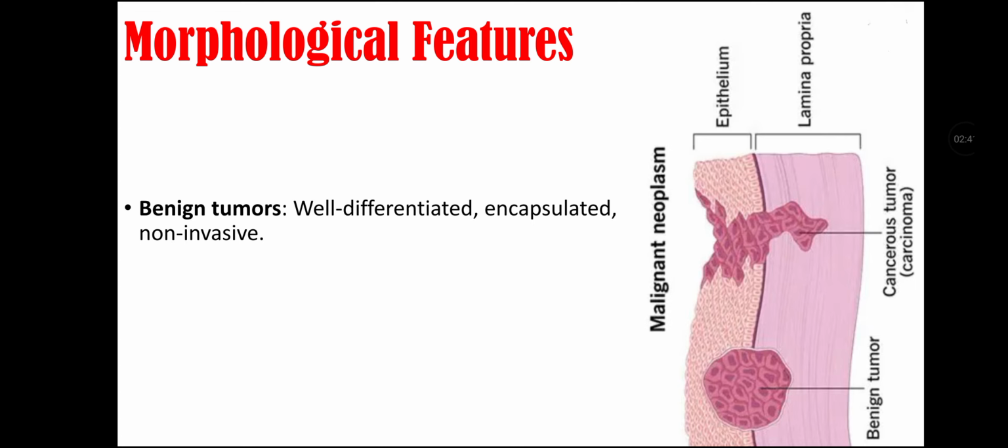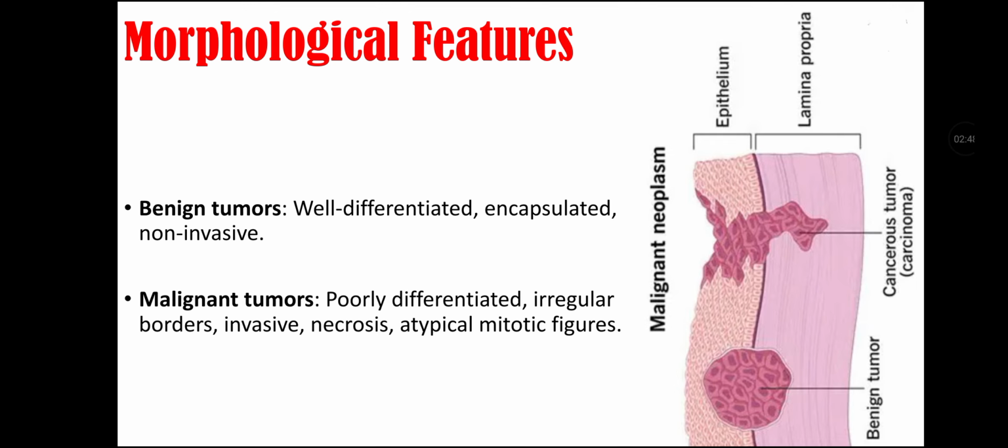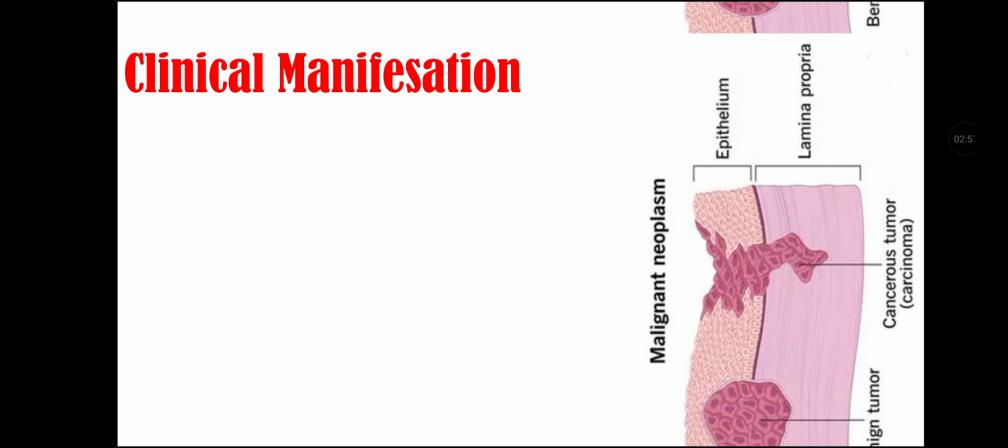Morphological features of neoplasia. First is benign tumor, that is well differentiated, encapsulated and non-invasive. Second is malignant tumor, that is poorly differentiated, with irregular borders and invasive. There is necrosis and atypical mitotic figures in this case.